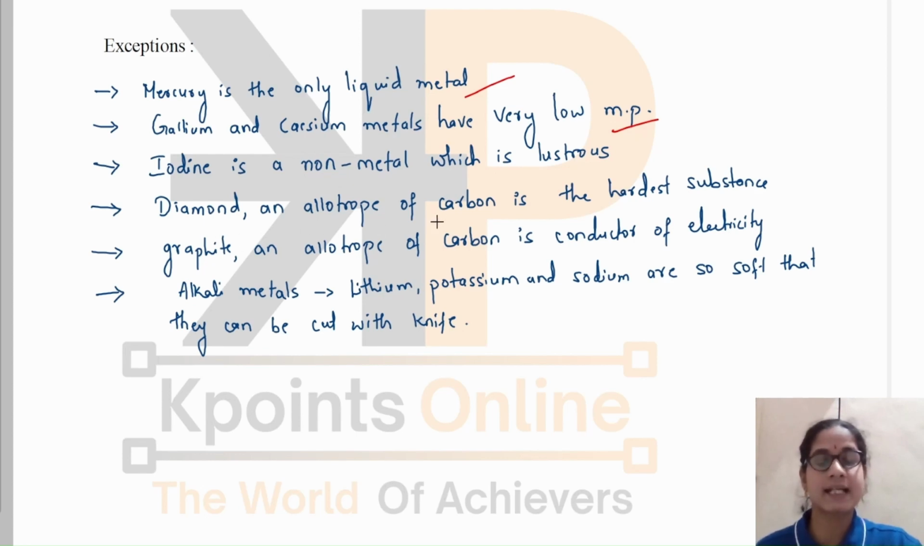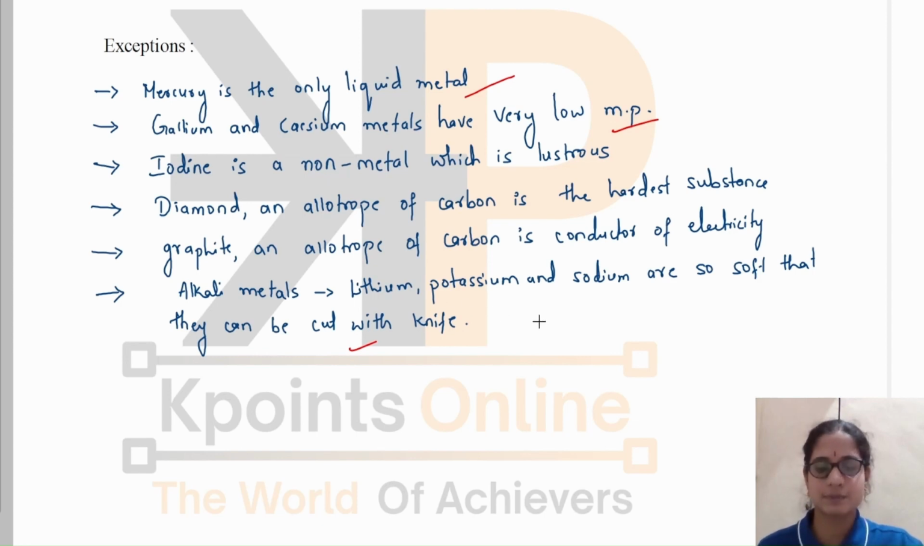Then diamond, which is an allotrope of carbon, is the hardest substance. Graphite, also an allotrope of carbon, is a good conductor of electricity. It conducts electricity. Then metals are usually hard, but the alkali metals, that is lithium, potassium, and sodium, are so soft that they can be cut with a knife. These are some exceptions which you have to remember.